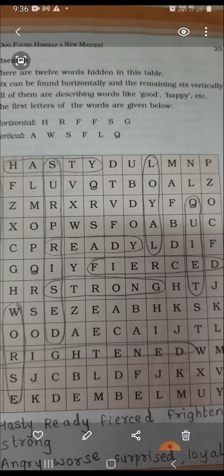Now turn to page number 23. You have got a grid here. So in this you are given 12 words that are hidden in the given table. So you have to find those words. Now from this 6 can be found horizontally. Horizontally you might be well acquainted with the word horizontally and vertically. Horizontally means across and vertically means above, means straight. So you might have learned about the horizontal and vertical lines in your maths subject. So you must know that.